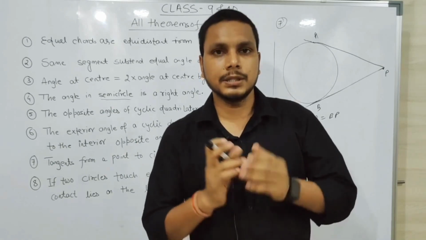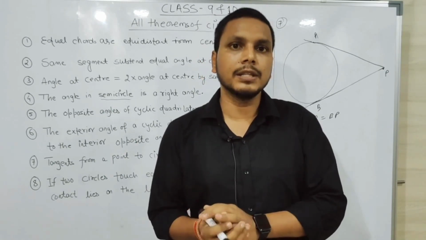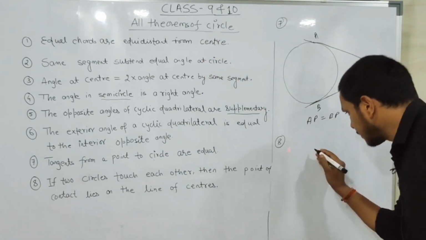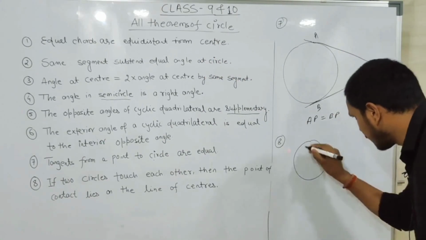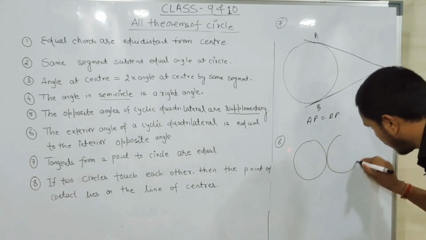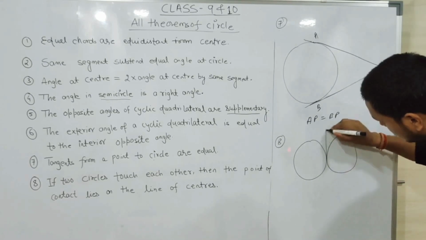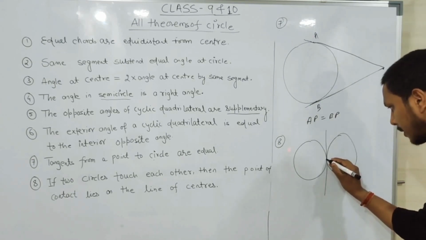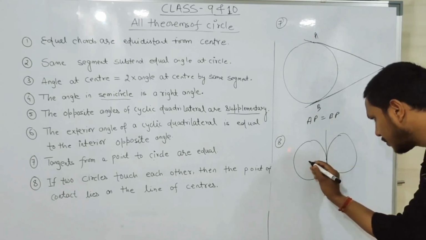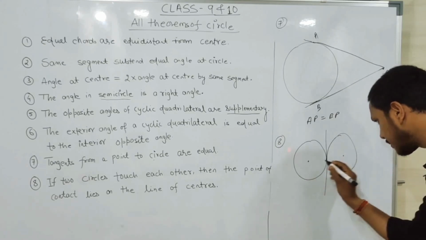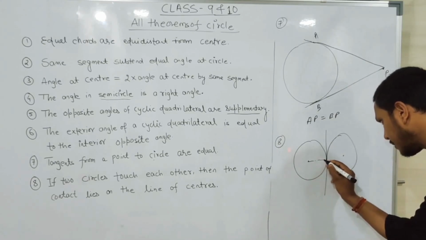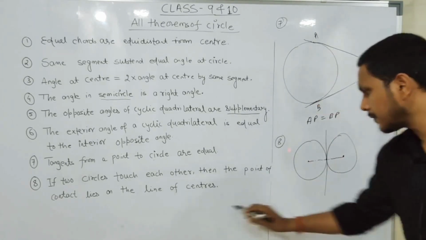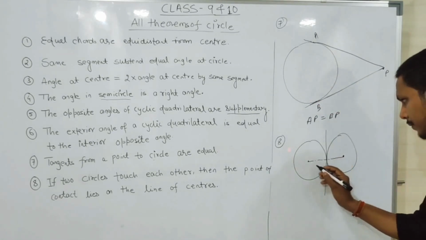The circles may touch externally or internally. So first, if they touch externally, this is your two circles and they touch here, this is the point of contact. Now they are contacting at that point, and these distances lie on a single line. So the statement is that the point of contact lies on the line of centers.